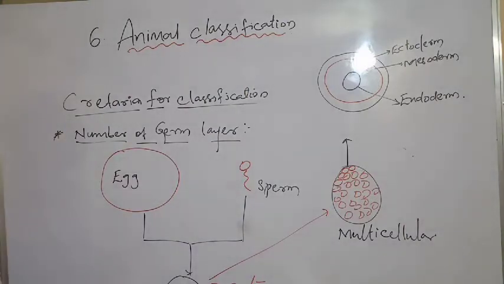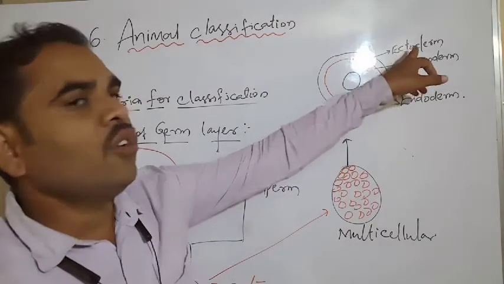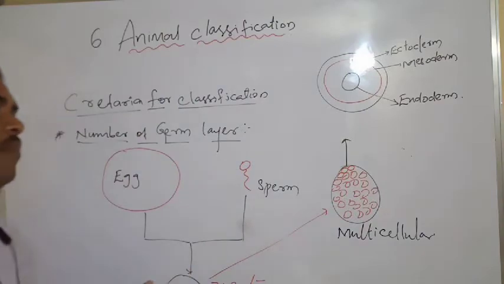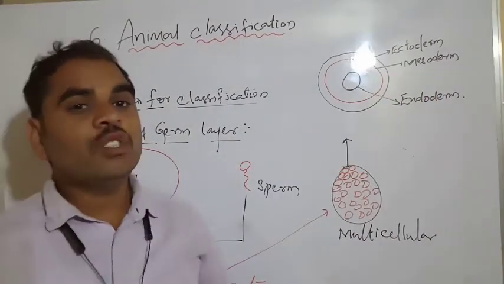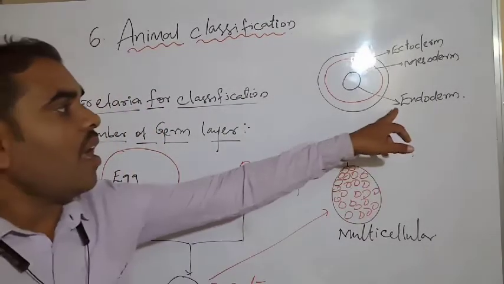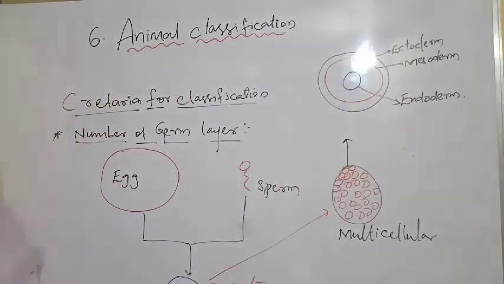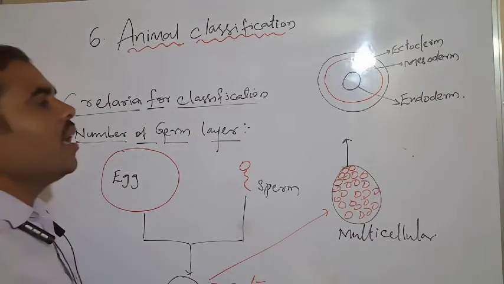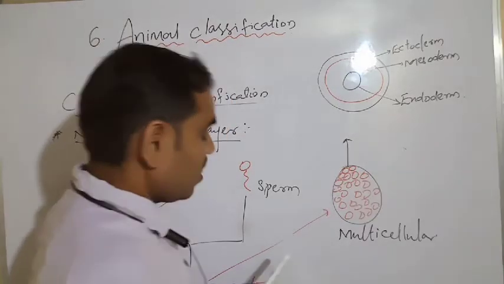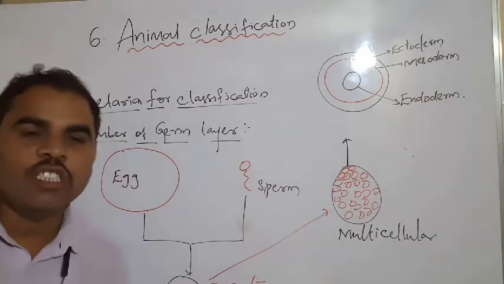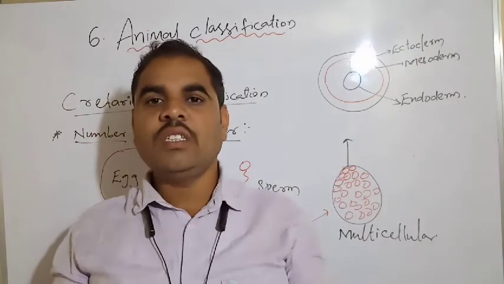If you cut the cell, it is formed from the 3 layers. The outermost layer we call the ectoderm. The mesoderm is the internal layer, and the endoderm is on the inner side. For example, the ectoderm forms the external system, like our skin.